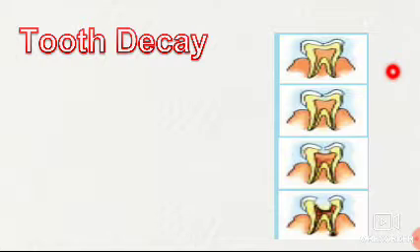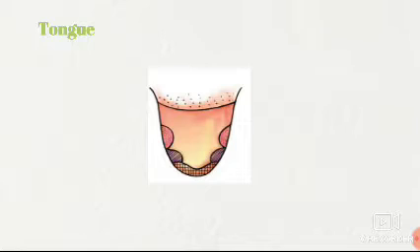Okay, children? Good. Next, we can see about the tongue. Can you see here the tongue? Many layers are there, some diagrams are there. Do you understand anything? Okay, children. We can see what that is. Our tongue has many taste buds. You can see here 1, 2, 3, 1, 2, 3, 4, 5. In this way, many types of taste buds are there. Bitter is in one place, sugar is in one place.